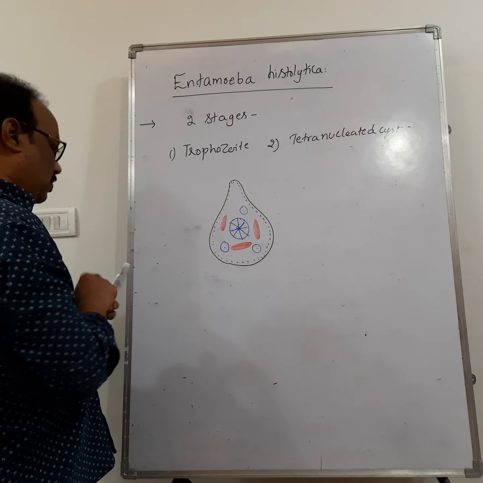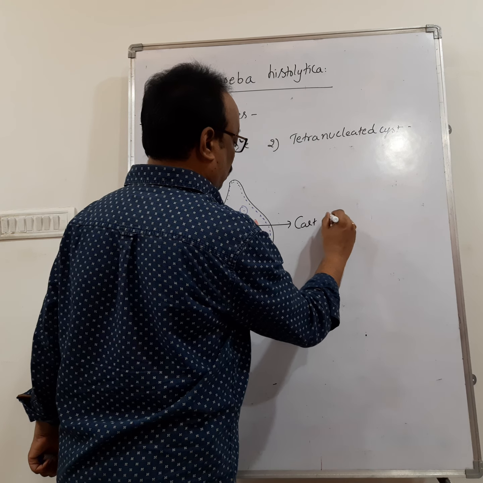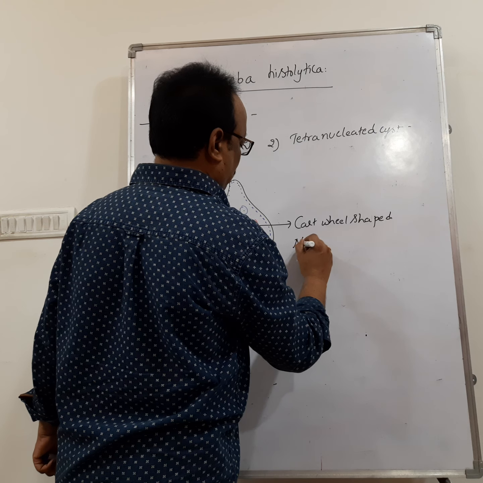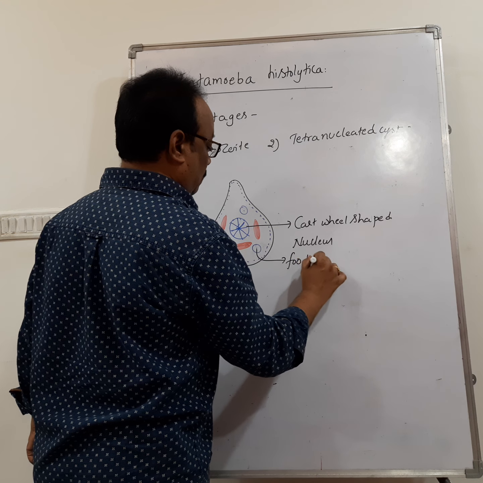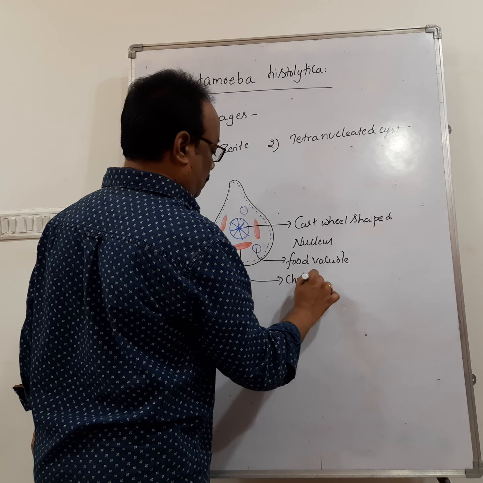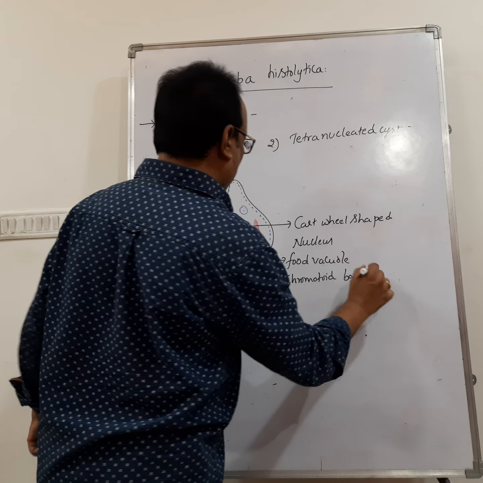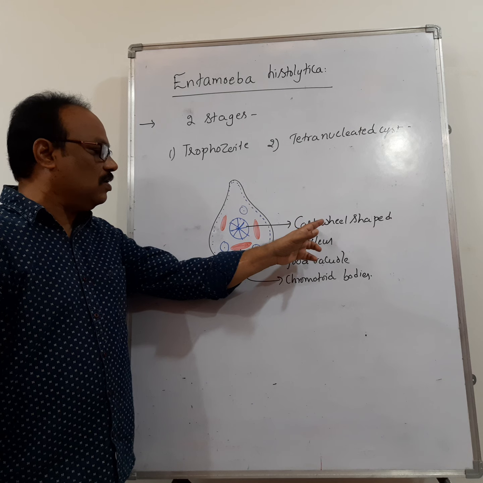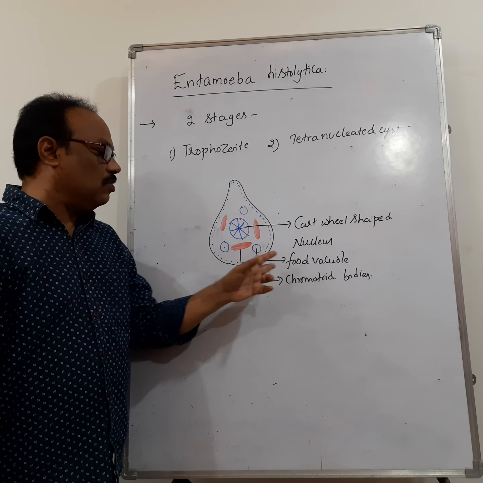So trophozoite is identified by the presence of a cartwheel-shaped nucleus and a food vacuole with RBC and chromatoid bodies.